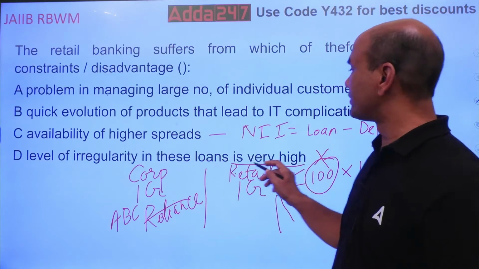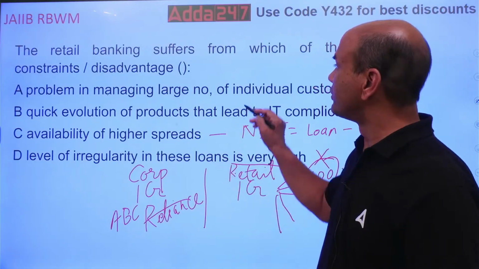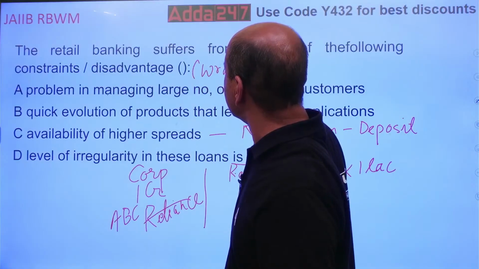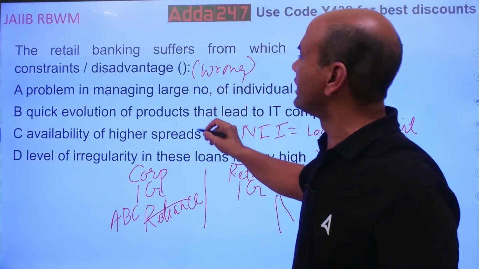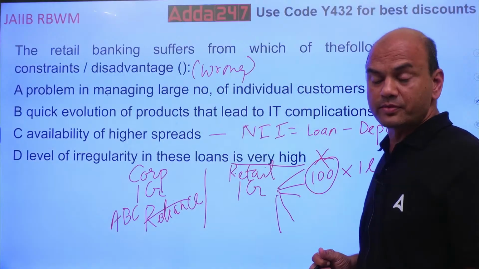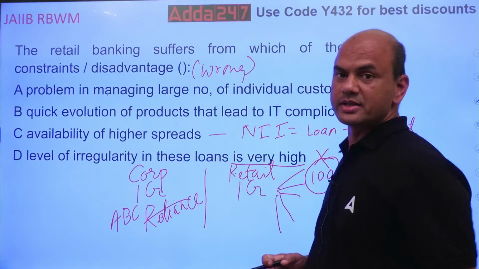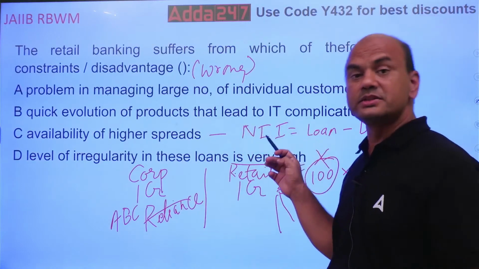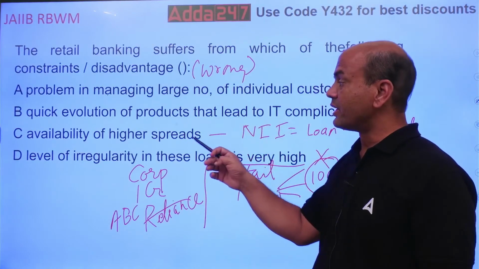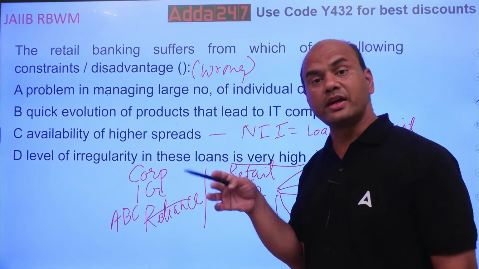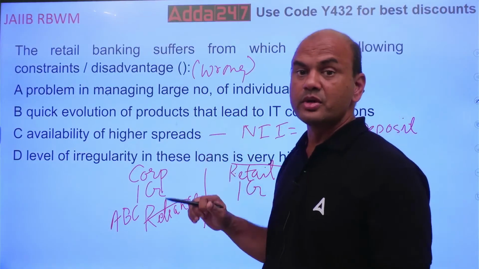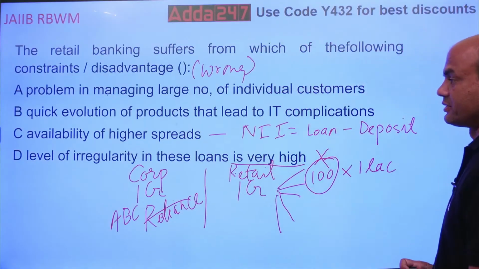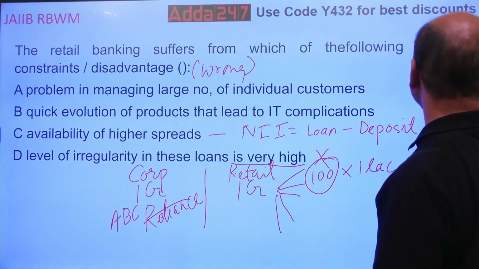Which of the following is a disadvantage? Means you want the wrong one. Wrong, because all of the remaining are right. The problem of managing a large number of customers, this is a disadvantage. The quick evolution of products that leads to IT complications, that is a disadvantage. Availability of higher spreads, that is actually an advantage, but this is true. Now you want a false one. So the false one is this: irregularity is very high, that is false.